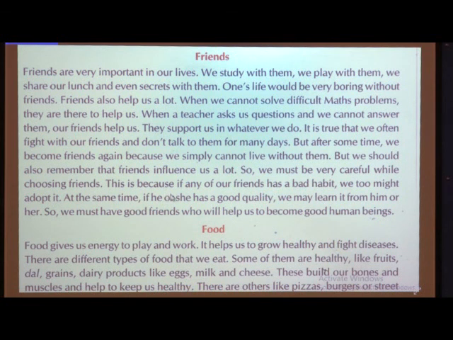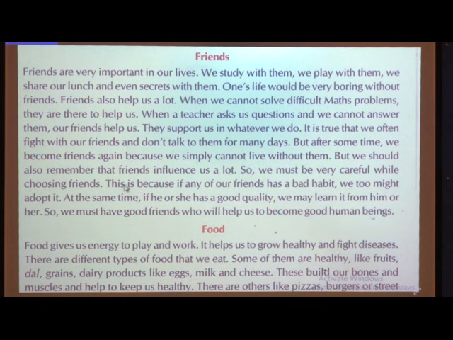This is because if any of our friends has a bad habit, we might adopt it. Children nowadays, if you see, many are addicted to bad things. They do certain bad things and hide them from their parents and friends. So you should be very careful, keep a watch on them, and you will get experience through that.